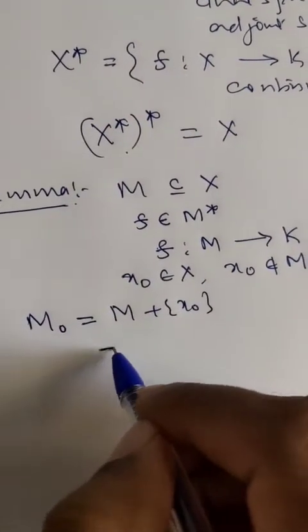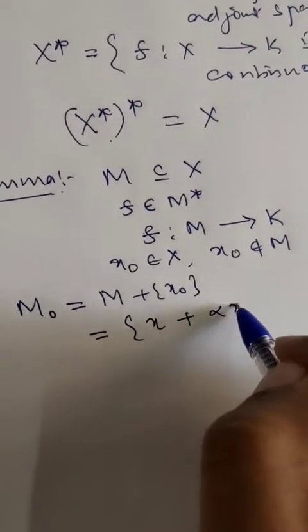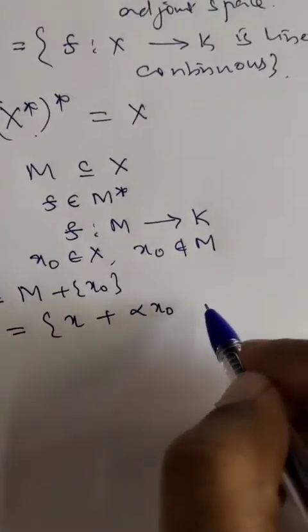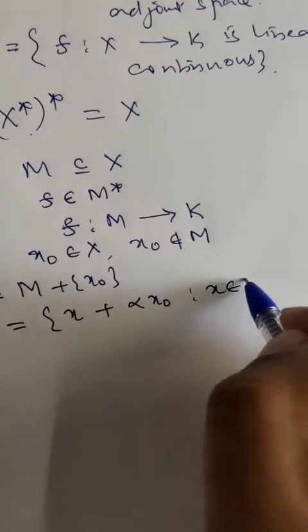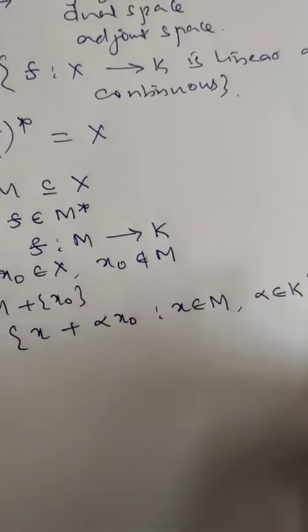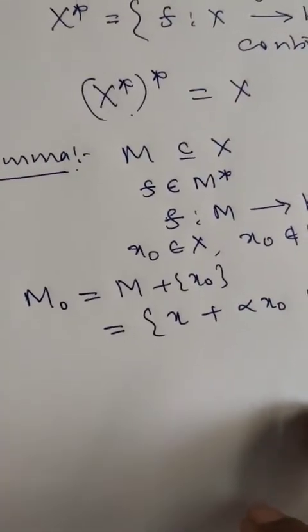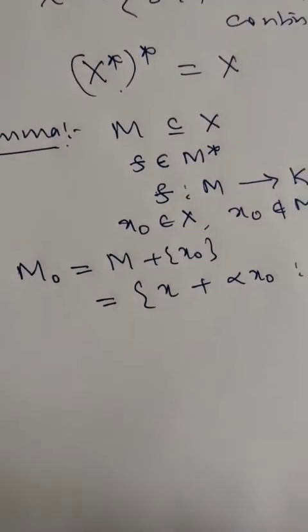How do the elements of this space look? x plus some scalar multiple alpha x naught, where x is an element of M and alpha is a scalar. So M naught is a subspace of X generated by M and x naught.